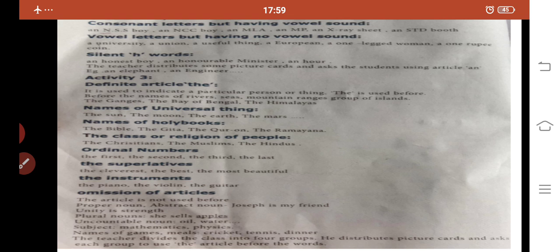We should not use the articles before the plural nouns. Before the uncountable noun also we should not use the article. And then subjects, like mathematics, English, physics, science: we should not use any articles before the subjects. Name of the games, we should not use the articles before the name of the games, name of the meals, like that.